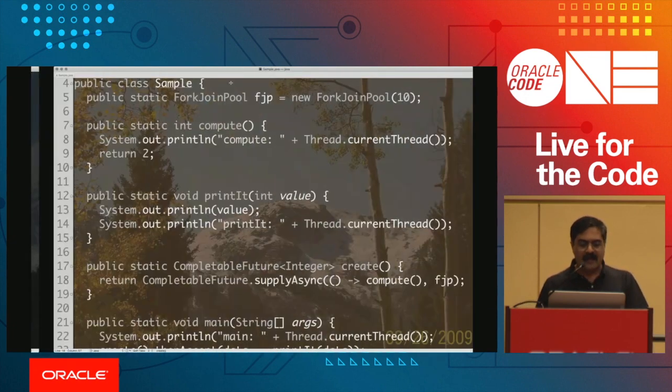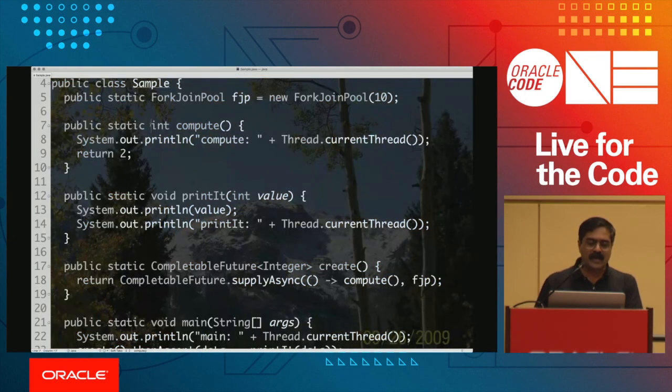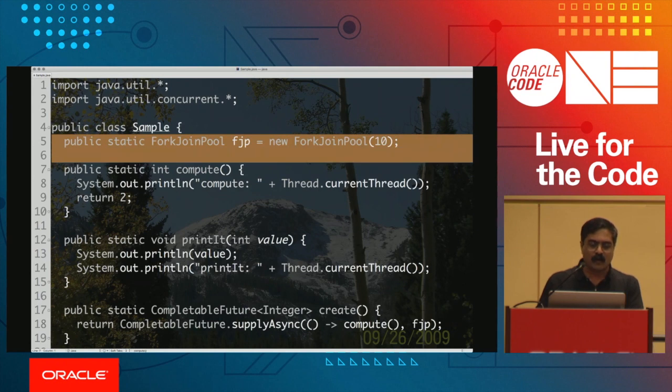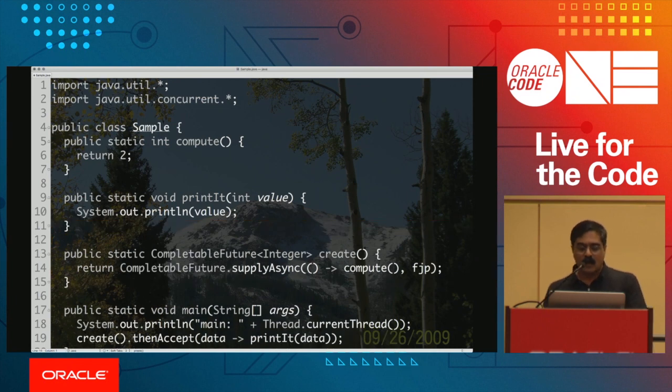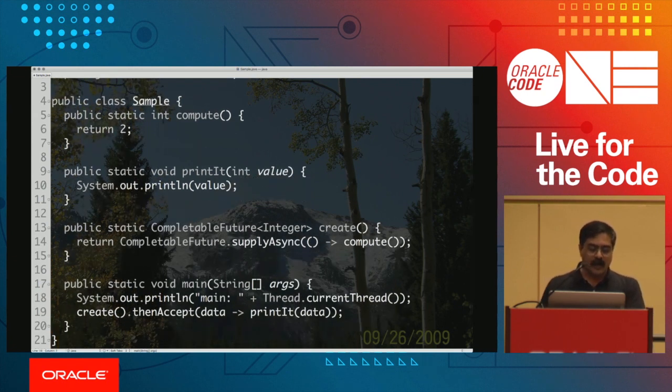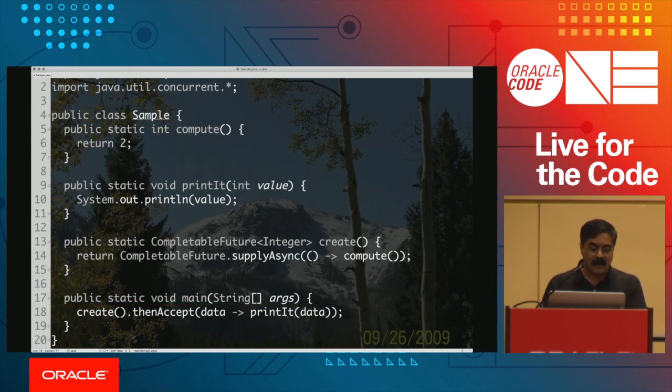Now, before we go any further with this, let's understand this with a little bit more example right here. We call the compute method right in here. We call the printed method right in here. We created a completable future, as you can see, right in here as well. And then let's go over here to use this one in this particular thing.